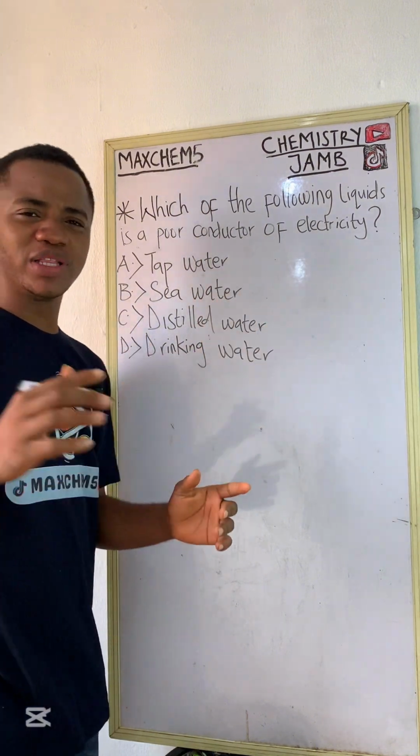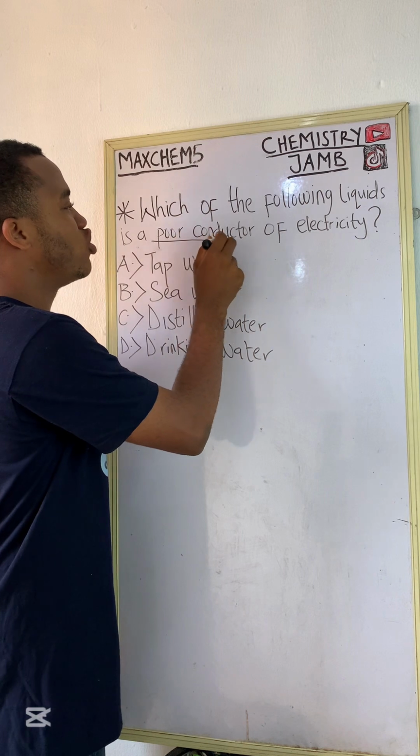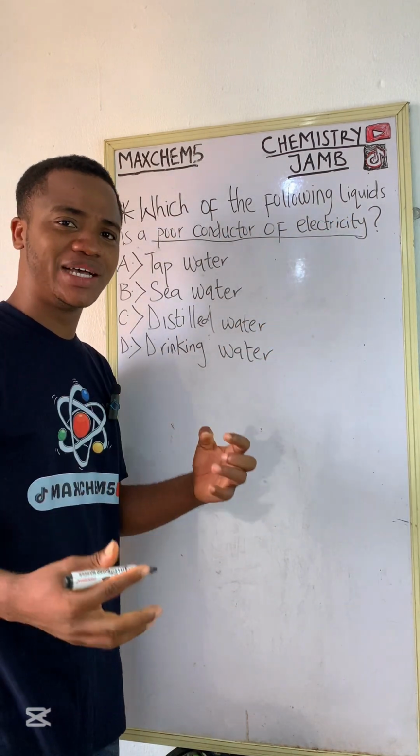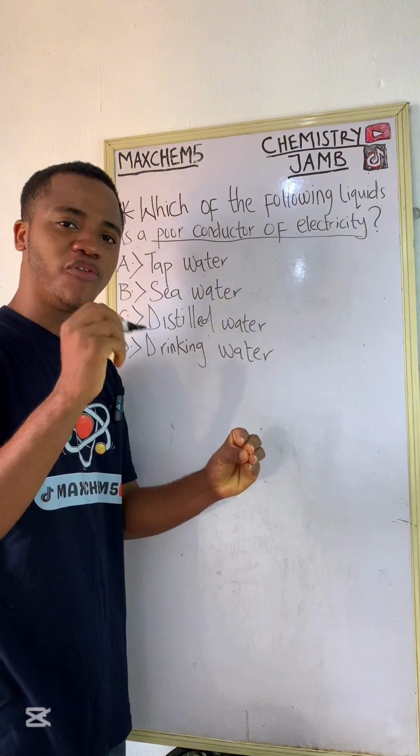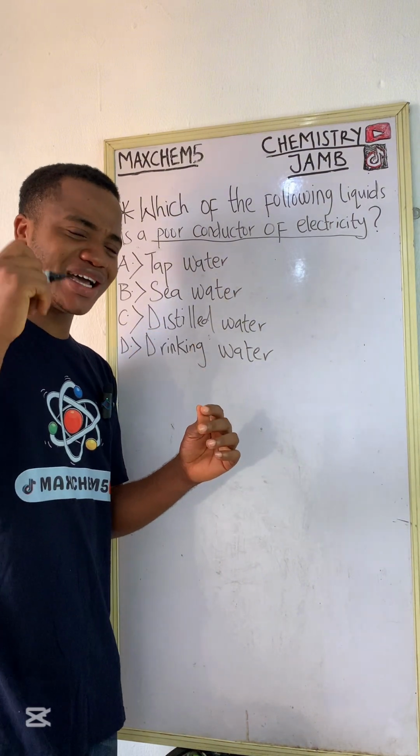This is very simple. But the first question we need to ask ourselves is, what is a poor conductor of electricity? A poor conductor of electricity is just a substance that does not allow the flow of electricity. Are you getting me? So now we need to ask ourselves another question.